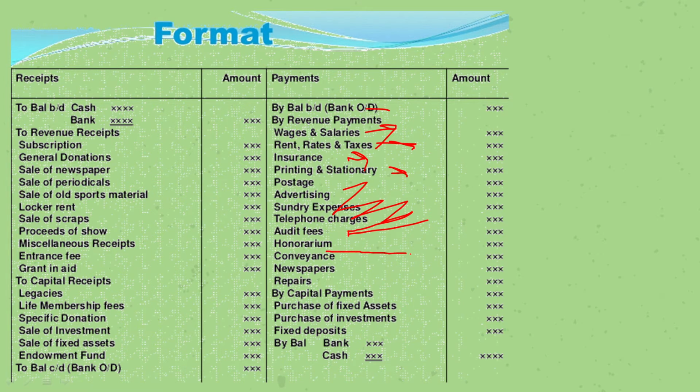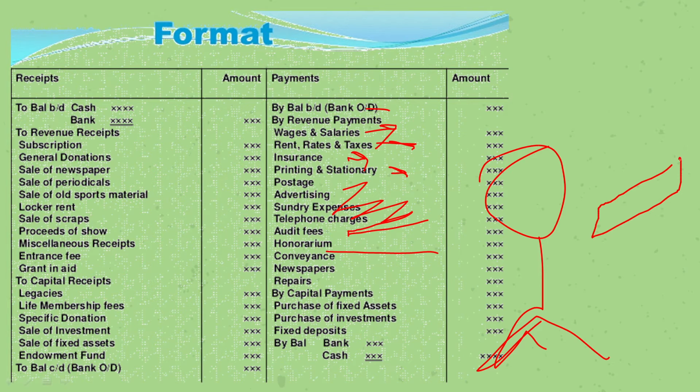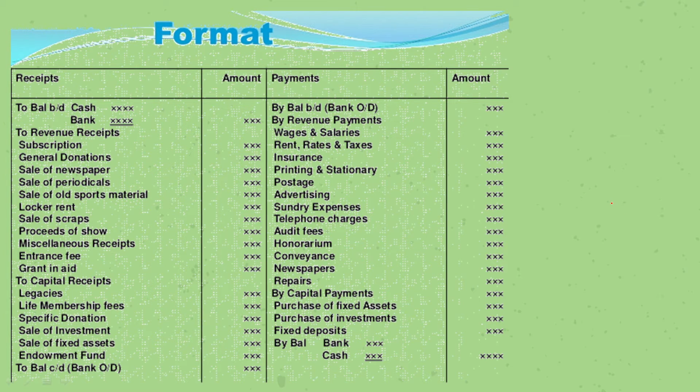Now, honorarium. Suppose some big celebrity comes to our club. Suppose Sachin Tendulkar has come to honor us in our club. Now, we're not going to let him go like that, but he will also not demand money from us for coming to our club. So, to honor him for coming, we'll give him a check of say 1 lakh. So that is honorarium, when we give somebody some amount of money to honor their services. It's not like he's asking for it, but we're giving it ourselves to honor him.